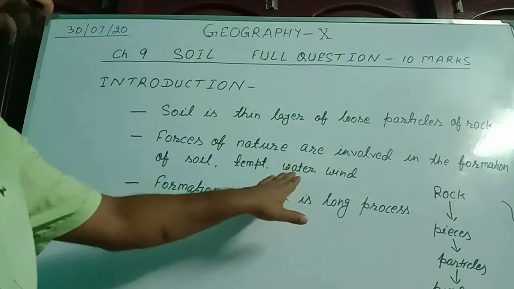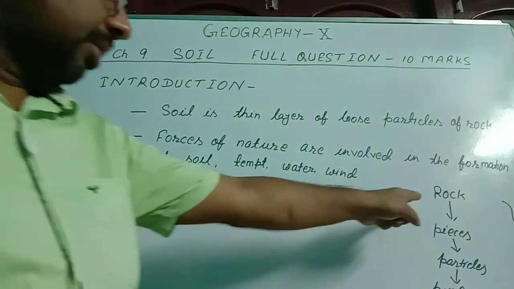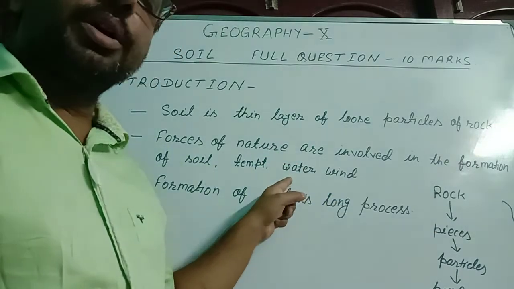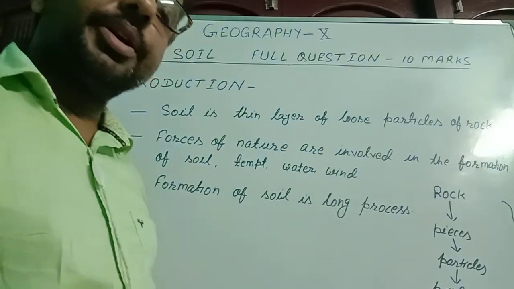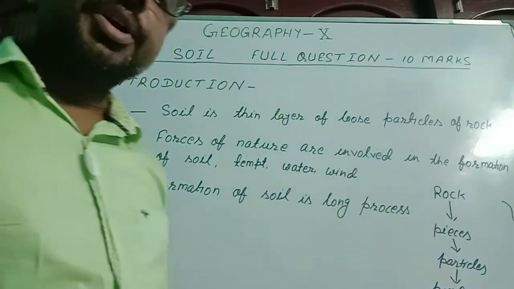Another, water. When rock comes in the way of moving water, the rock is eroded. This is transported.